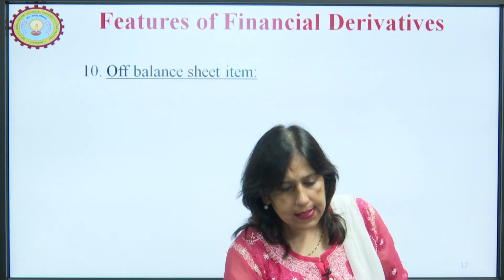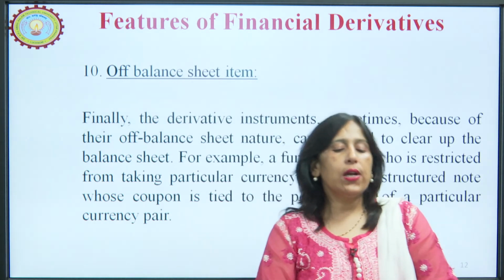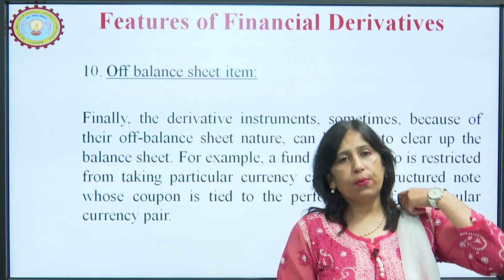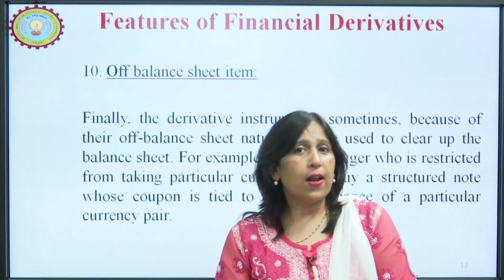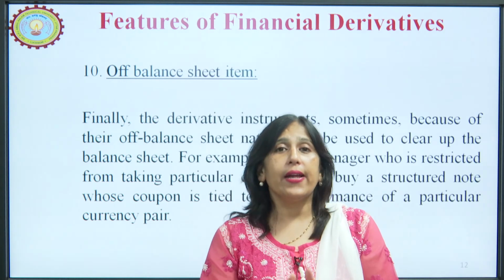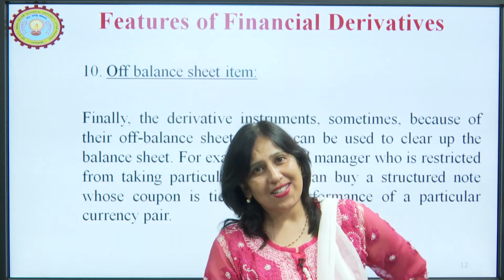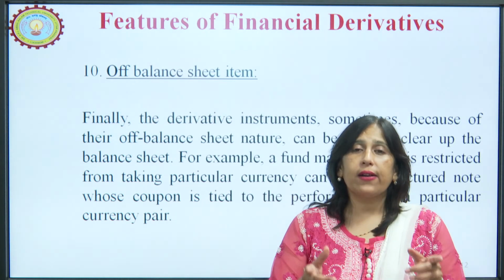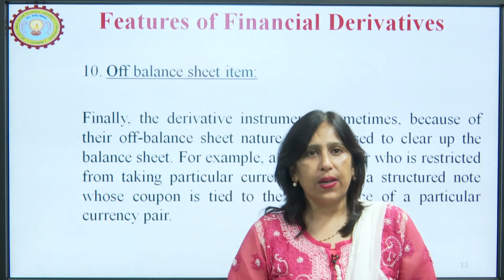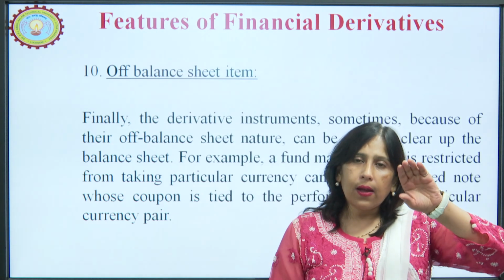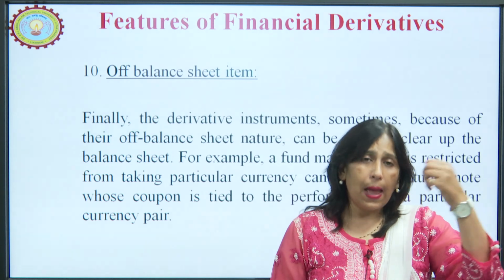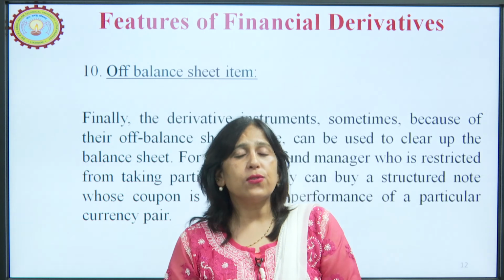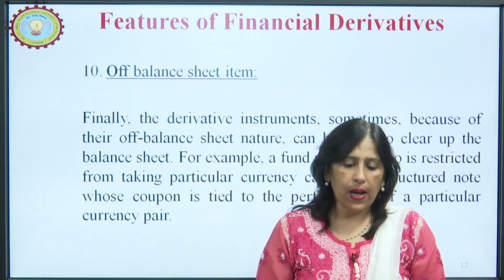The last slide says that financial derivatives are off balance sheet items. What are off balance sheet items? In a balance sheet there are assets and liabilities, but there are certain items which are neither shown on the asset side nor on the liability side. They do affect the financial position of a company, and they can further be converted into a liability. So, they are known as off balance sheet items, and financial derivatives are treated as off balance sheet items.